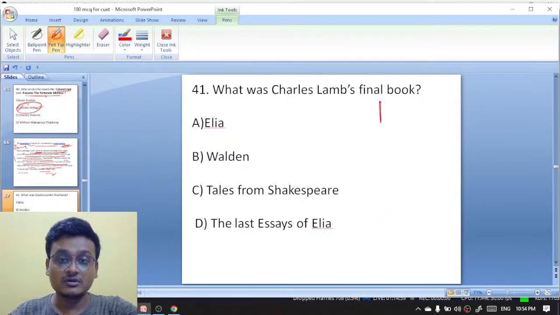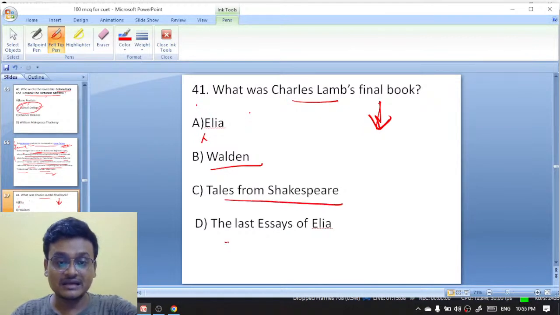What was Charles Lamb's final book? Essays of Elia, Walden, Tales from Shakespeare, The Last Essays of Elia.